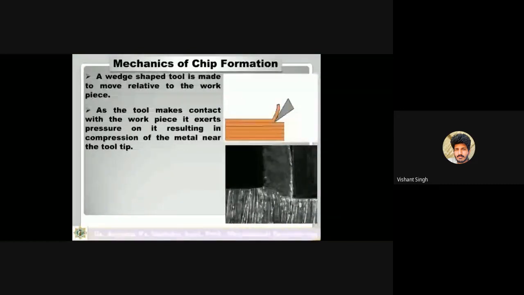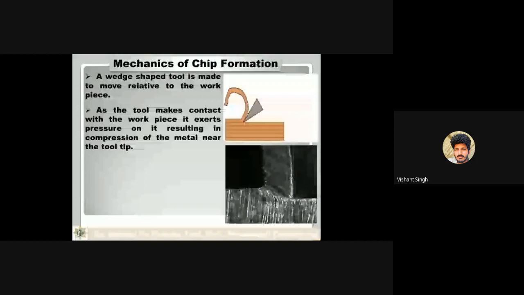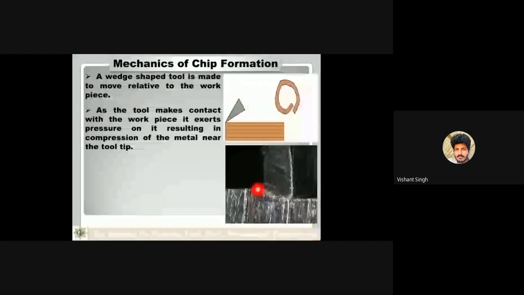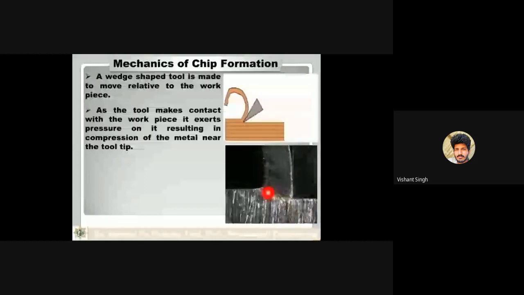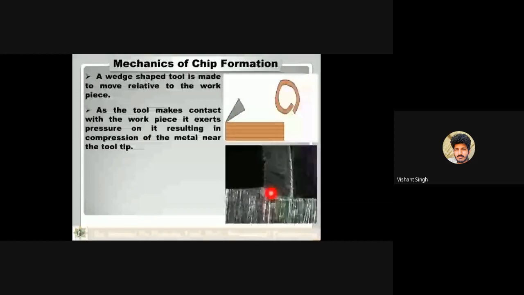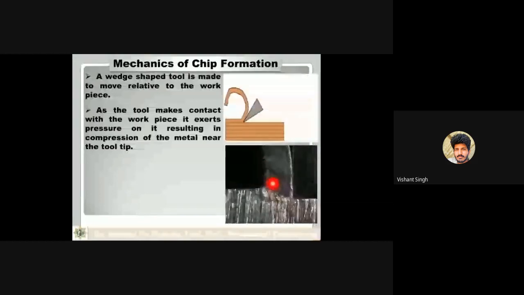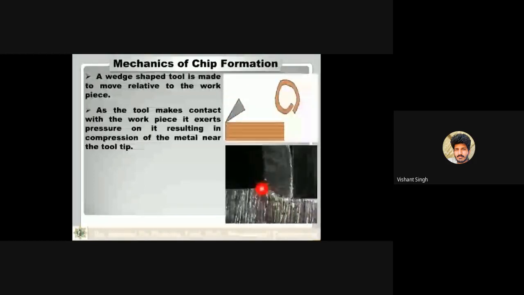Actually, at that zone, a compressive shear stress will be produced. A compressive pressure, shear stress, will be generated at this portion.